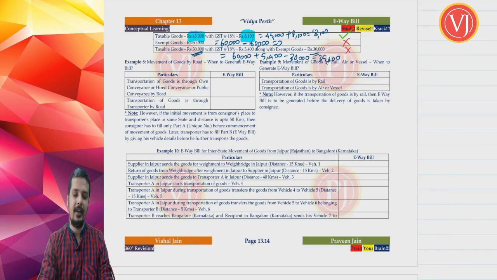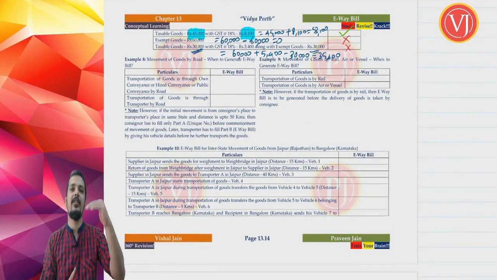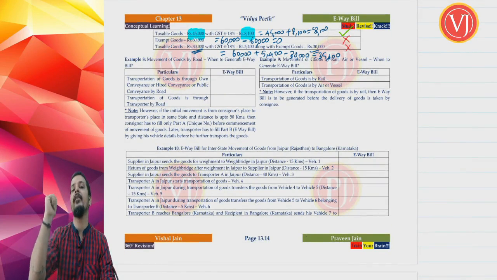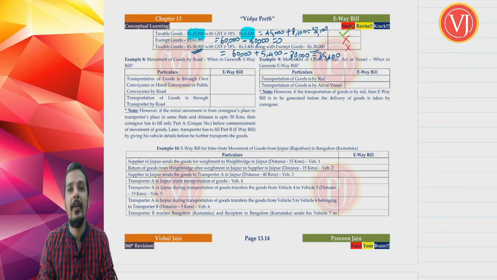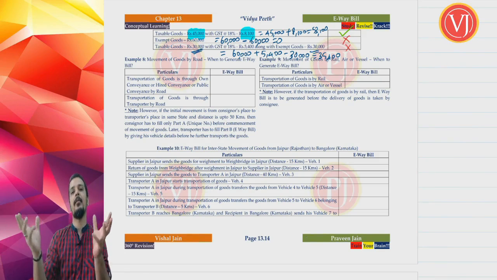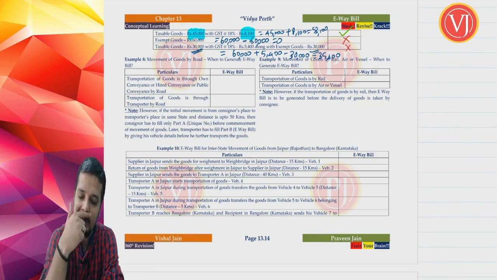So this clearly makes you understand what is the definition of consignment value, right? So that again completes your example number 7, and we have even theoretically written what is consignment value. Transaction value under section 15 plus GST and compensation cess minus your value of exempt goods, if at all taxable and exempt goods are given together.